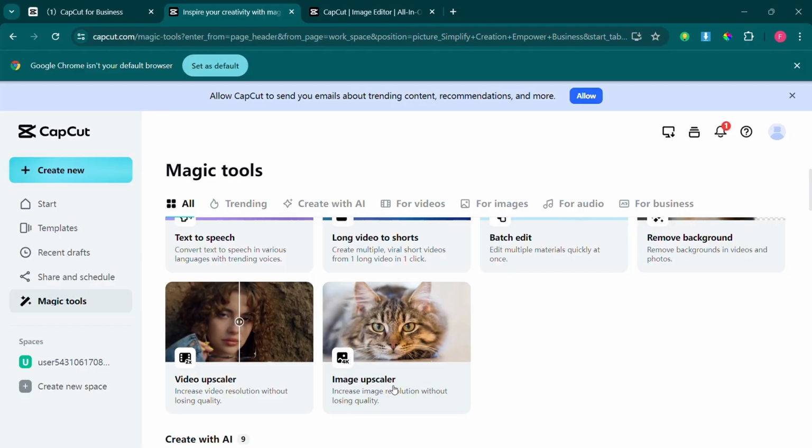So this is actually good, because a lot of those old photos that you think are useless and can't be brought back to life can now be brought back, because AI has come to save all of us. If you go onto CapCut, you would find a tool called Photo Enhancer. What it basically does is bring back most of those old photos that have lost their quality. It can give them back their quality, and even those old pictures that were taken in black and white, you can give them colors.